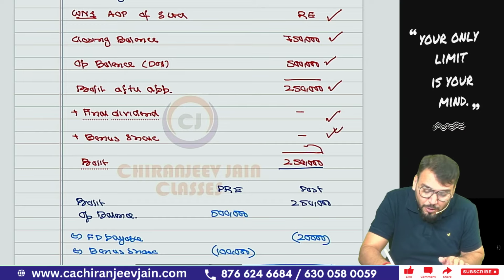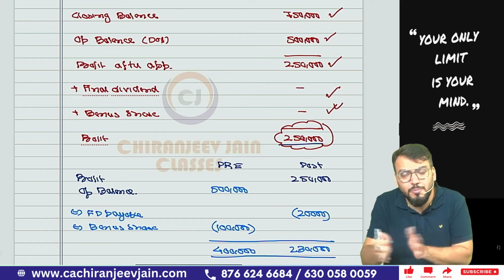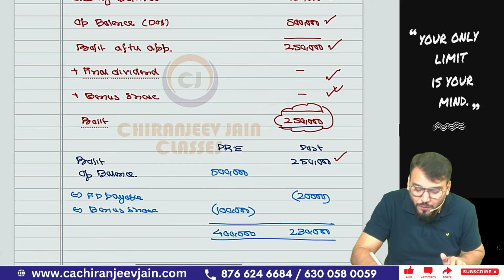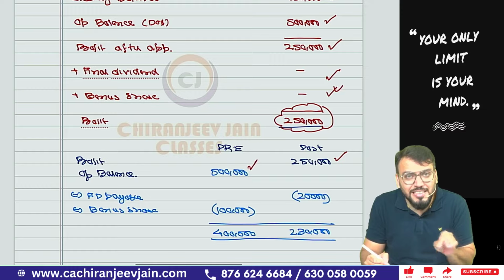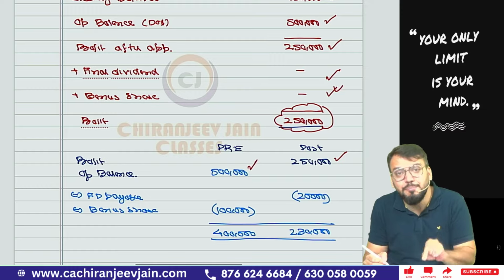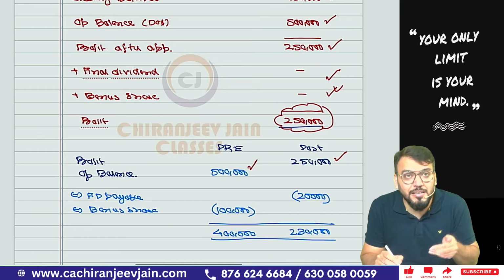So this becomes the profit earned during the year, meaning during the post acquisition period. The entire profit will be allocated to post acquisition profit. Opening balance will be pre acquisition profit. Now we'll do minus dividend declared, meaning dividend payable. So we'll say minus final dividend payable. Why?